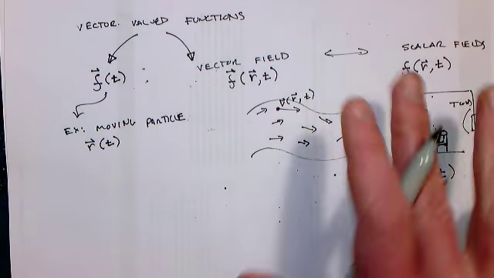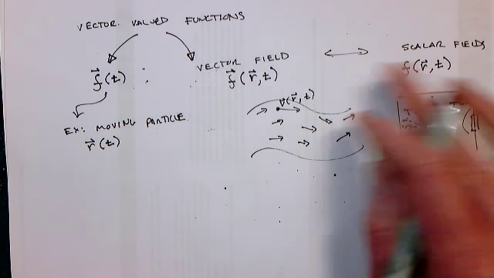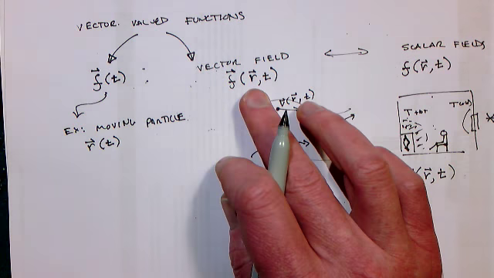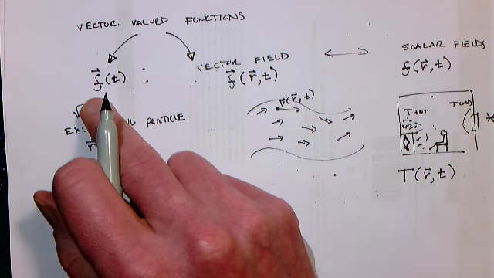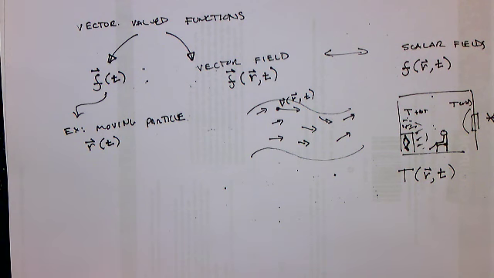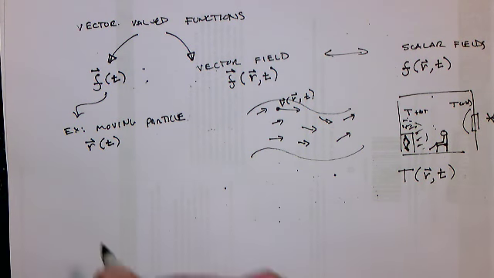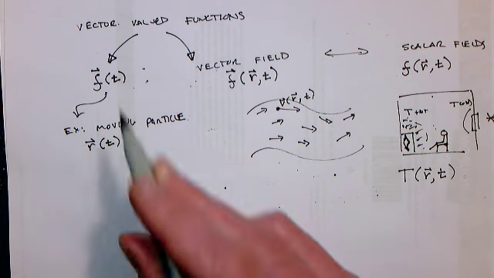So there are a lot of different ways to think about functions. Fields are cases where you have some function that depends on, say, where you're located in space, and also vectors that are functions either of time, or of space, or of other vectors. Okay. So we've at least defined hypothetically what these are. Of course, the things you're probably most used to dealing with are vector valued functions of time.